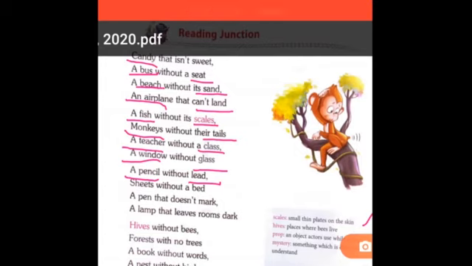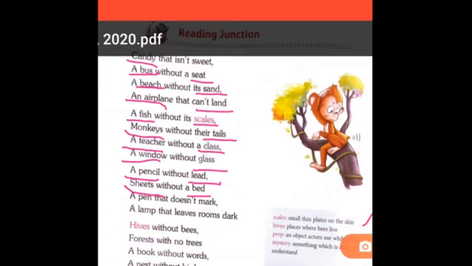Now next is a sheet without a bed. That means if your mother brought a bed sheet, okay, and she wants to put it on a bed, but if there is no bed, then what will happen? There is no use of that bed sheet, right? So the sheet, that means the bed sheet, will become useless if there is no bed, right? So come to the next.